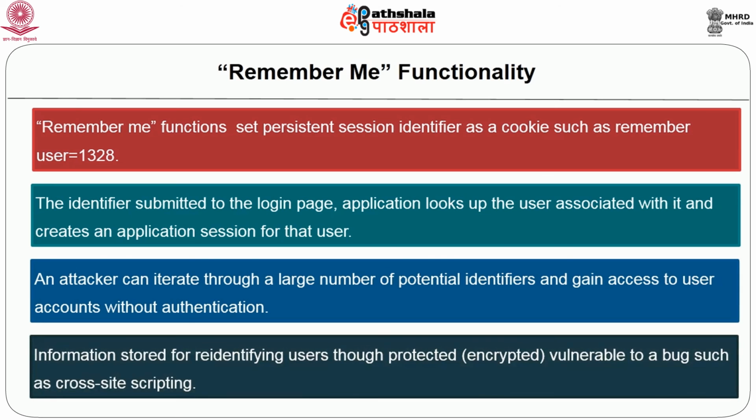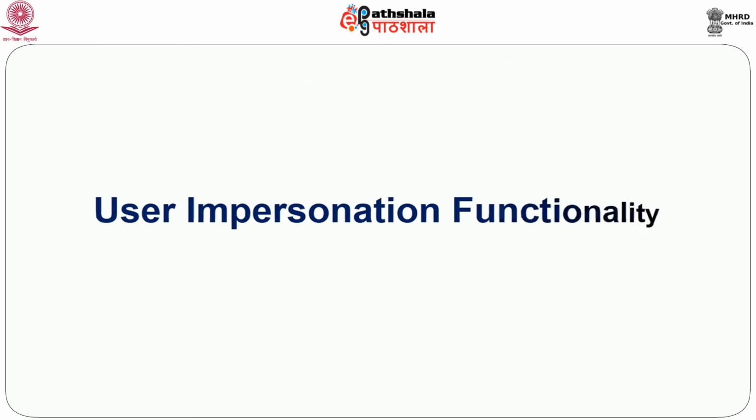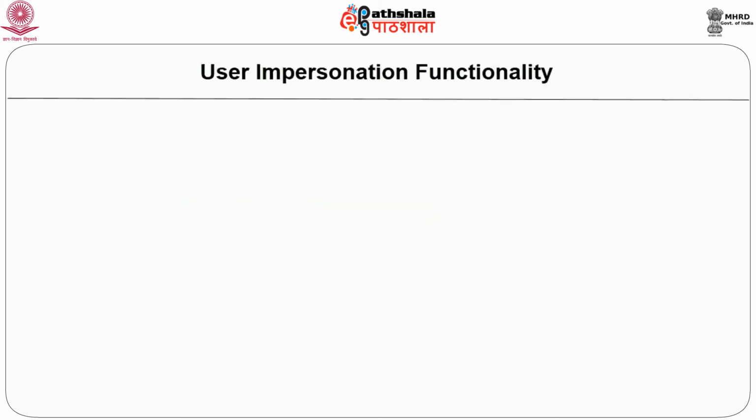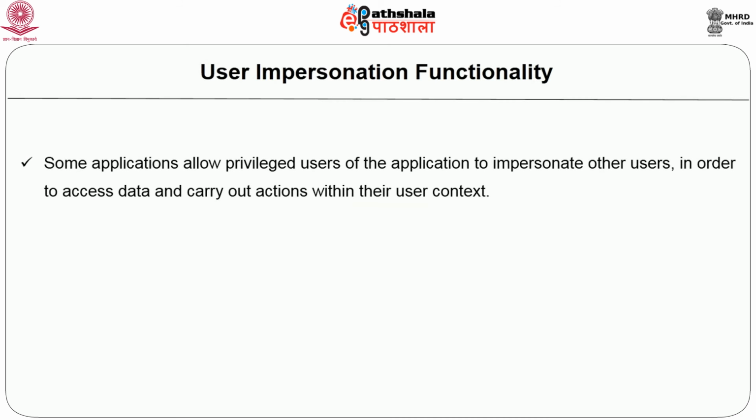Even if the information stored for re-identifying the user is protected, that means encrypted, it may still be vulnerable to capture through a bug such as cross-site scripting. The next is user impersonation functionality, in which some applications implement a facility for a privileged user of the application to impersonate other users.